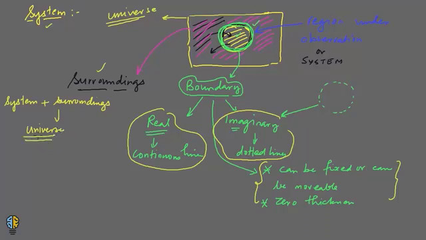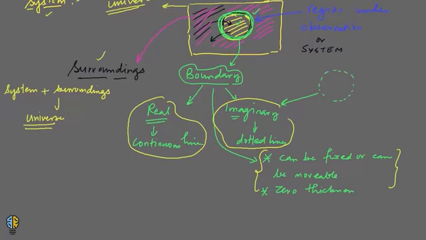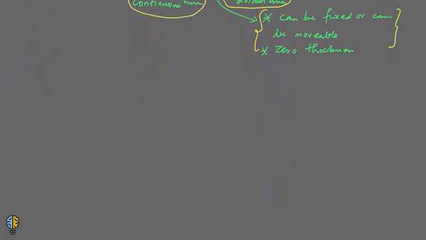Now I believe we have understood the very basic components or building blocks of the subject of thermodynamics. Now let's explore a bit more about systems. A system, as I told you, is a region in the universe which is under direct observation. So how many kinds of systems do we have?